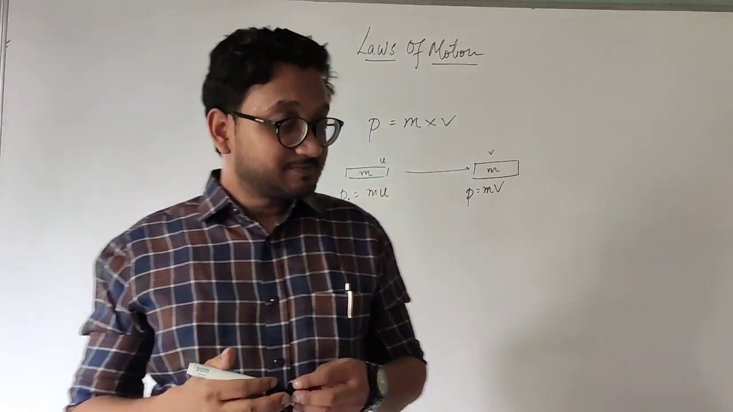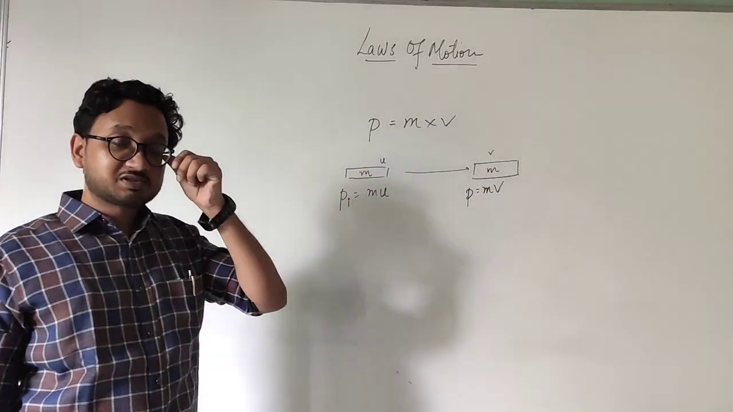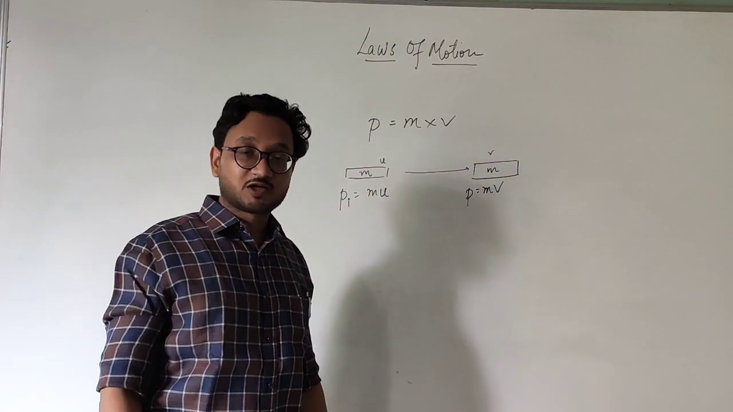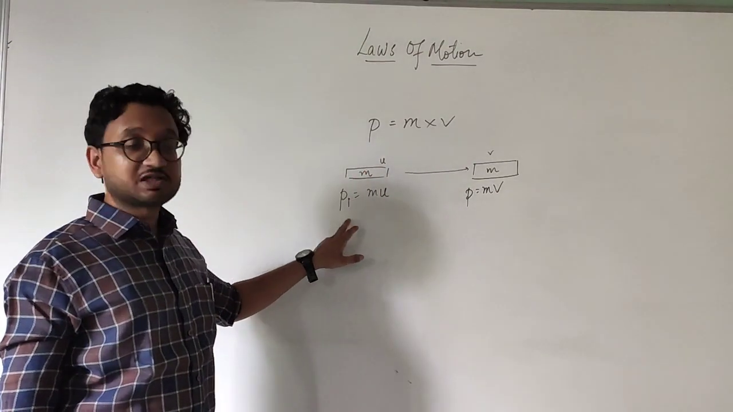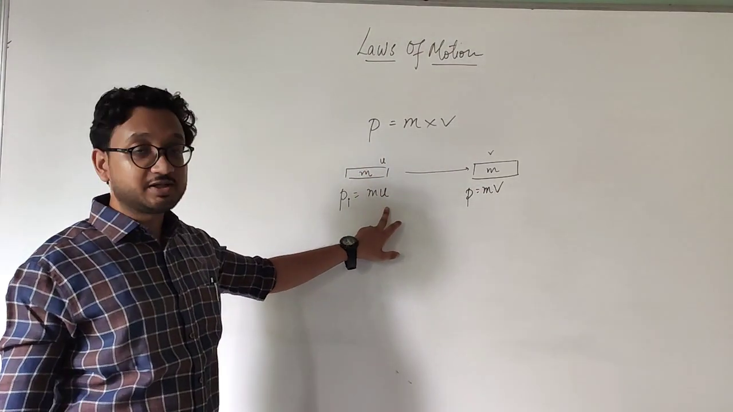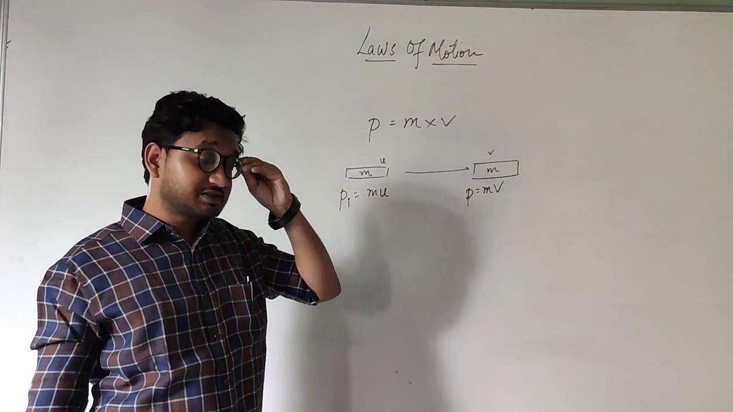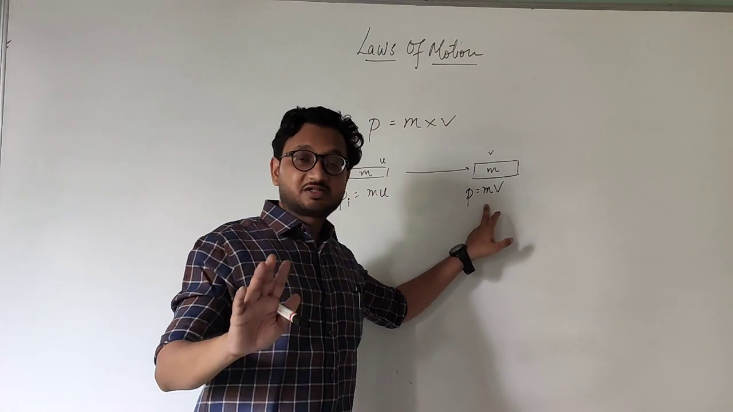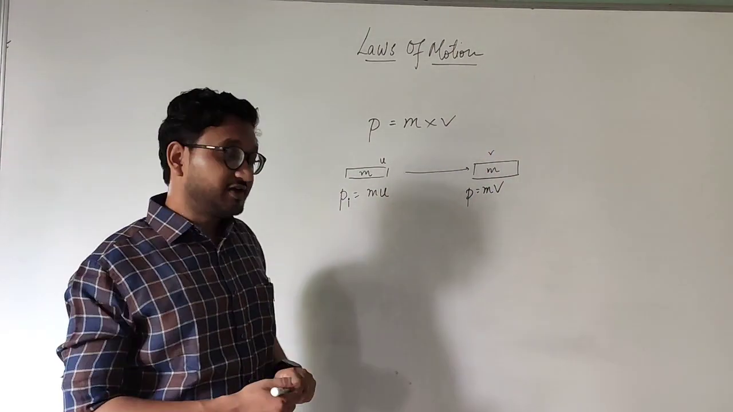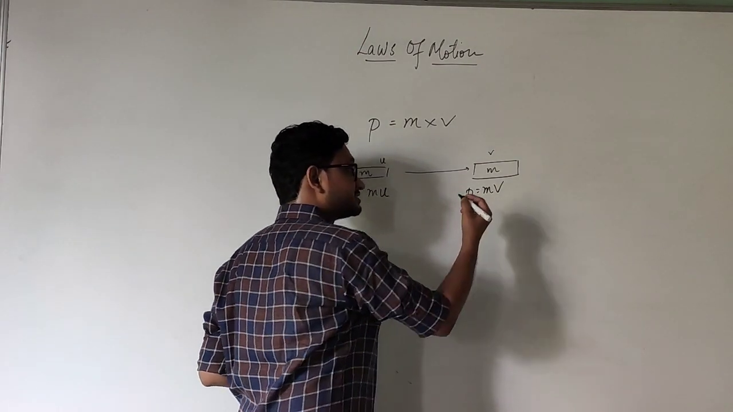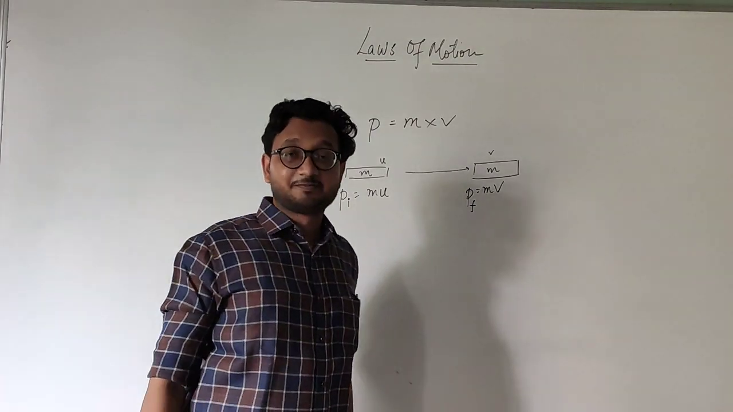What happens is, the momentum is described by simply mass into velocity. If we consider the initial and final velocities, then the initial velocity is u, and the initial momentum Pi is m into u, but the mass remains the same. Even when the velocity changes, the mass of the object does not change, it is constant. So the final velocity is v, and we can write that the final momentum Pf is given by mass into velocity.